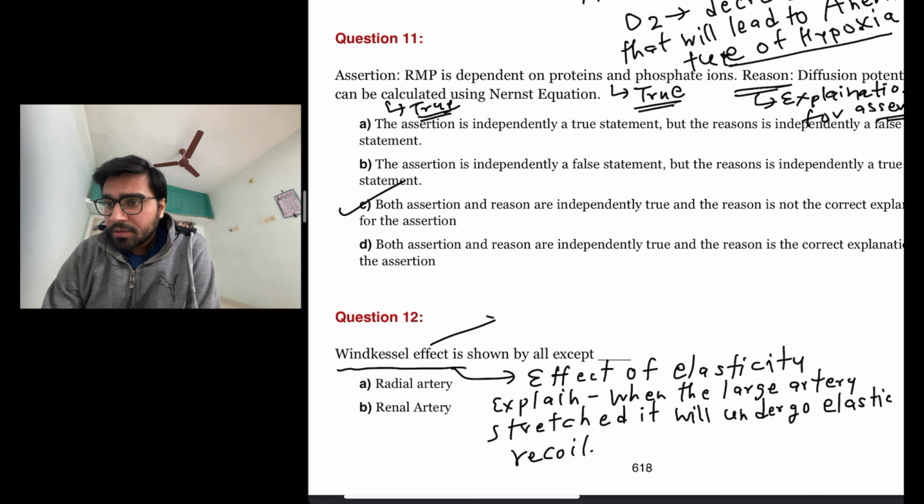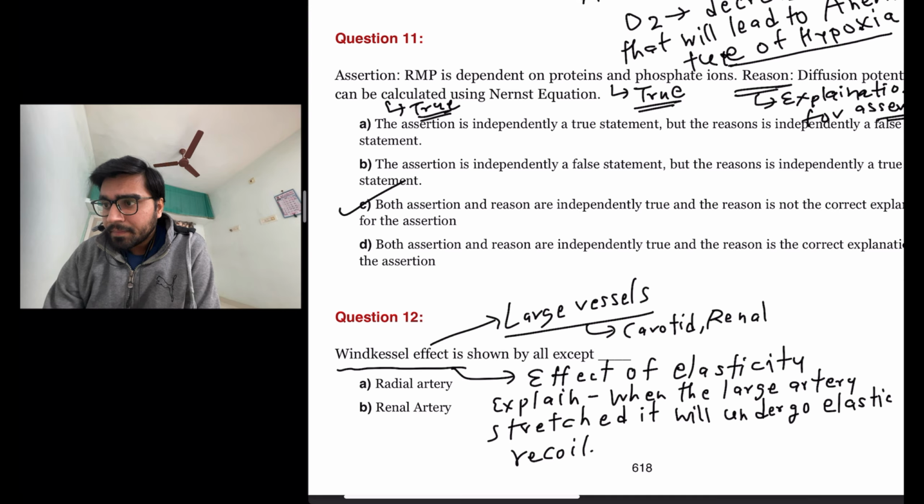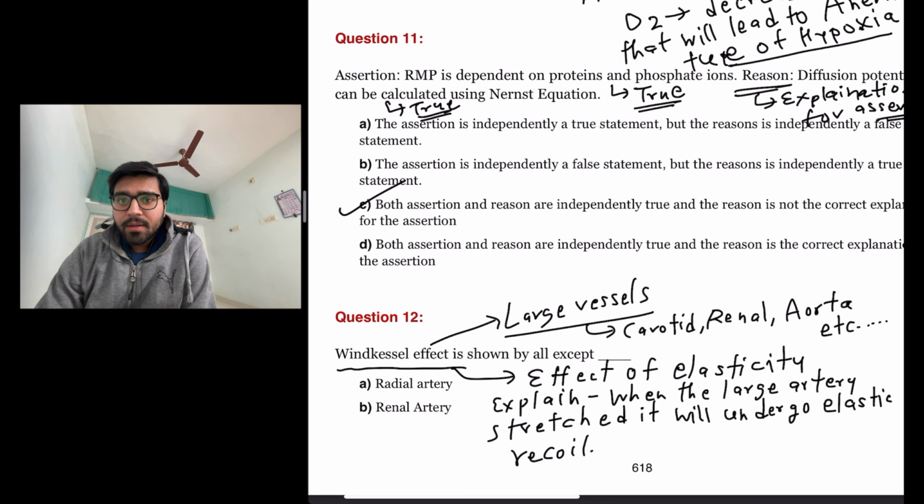So this is considered for large vessels like carotid, renal artery, aorta, etc. Okay. So let us look at the options.